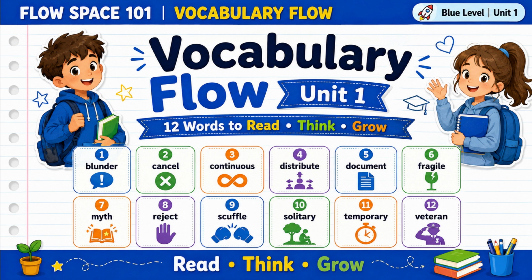The words are blunder, cancel, continuous, distribute, document, fragile, myth, reject, scuffle, solitary, temporary, and veteran. Get ready to read, think, and grow. We will learn how to say each word, what each word means, and how to use each word in a sentence. Let's begin our vocabulary flow.